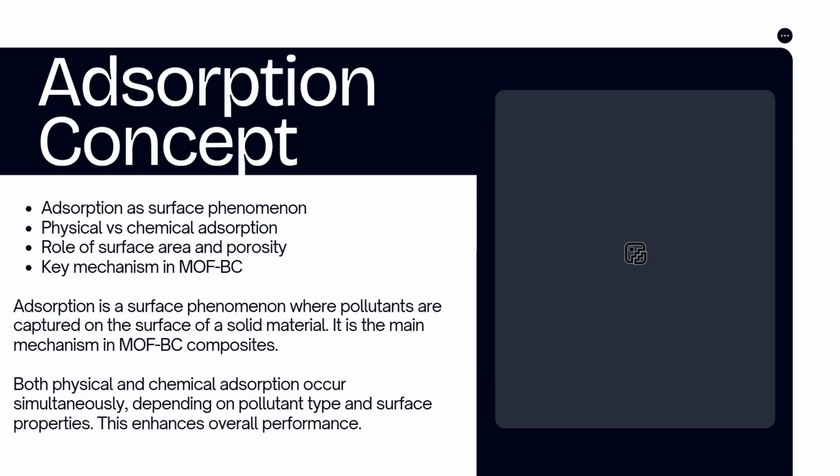Next is the adsorption concept. There are 4 points here. The adsorption as a surface phenomenon, like physical and chemical adsorption, the role of surface area and porosity, and the key mechanism in MOFBC. The adsorption is a surface phenomenon where the pollutants are captured on the surface of a solid material. It is the main mechanism in MOFBC composite.